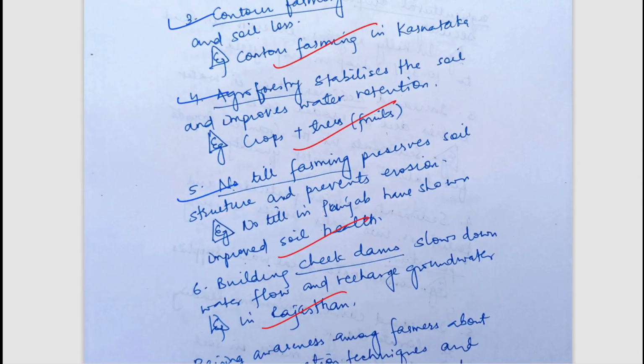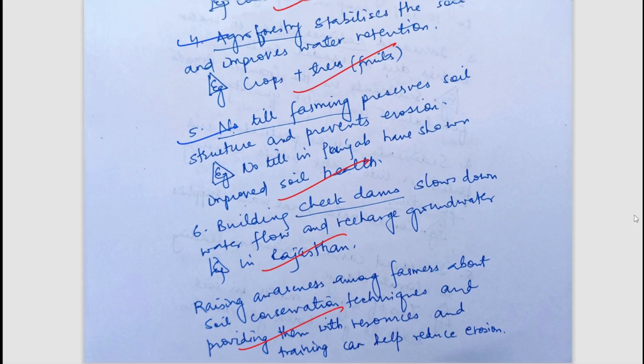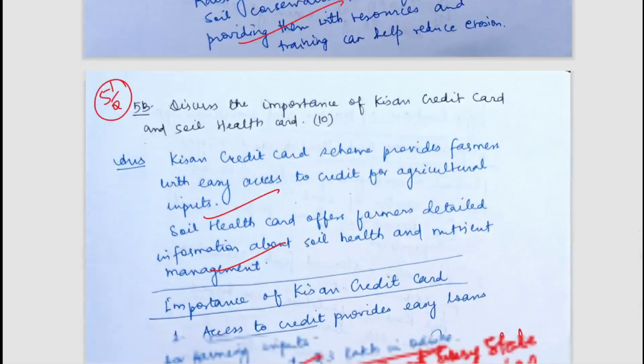So well written points, and these are easier questions. I think if you are properly studying for agriculture optional, you should be writing these points very well as the student has written here. Now let's move to the next question.